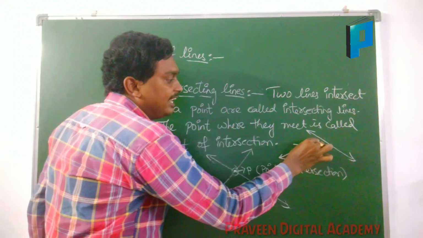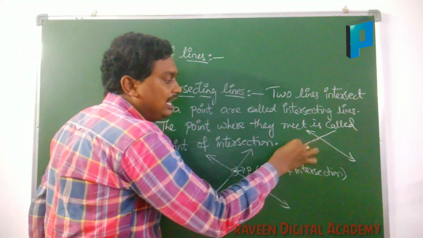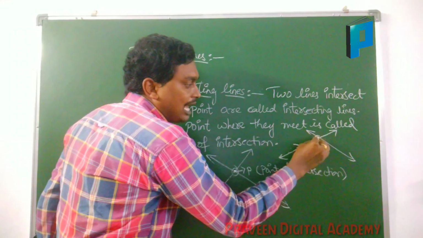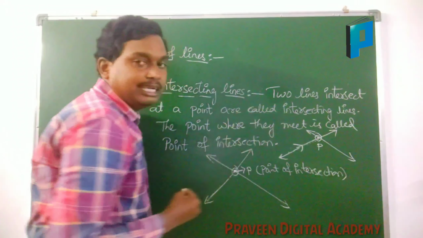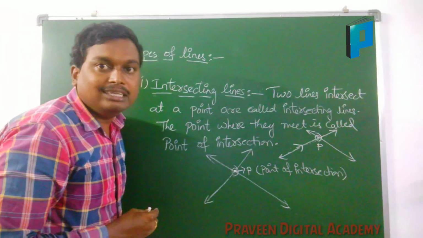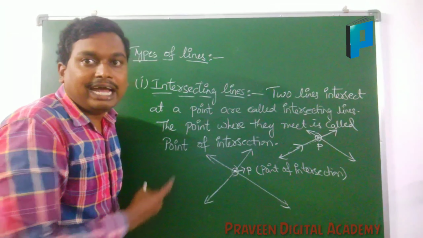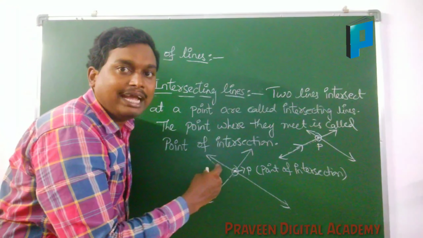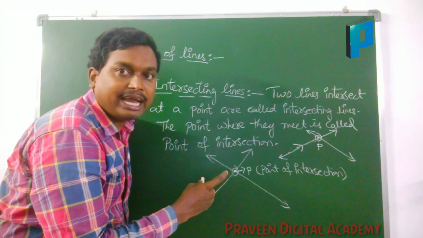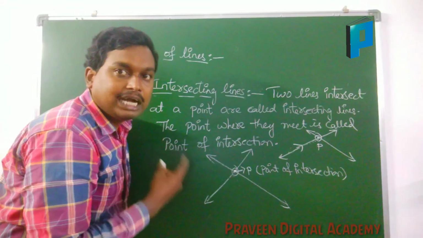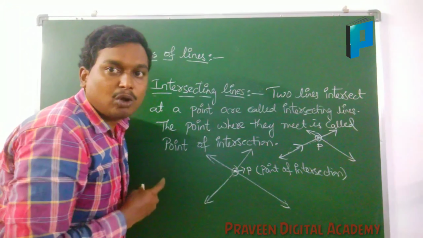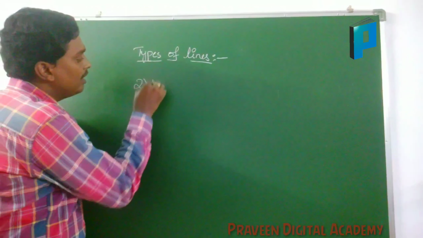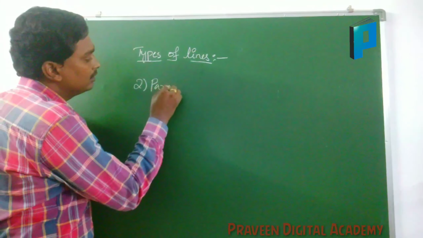These can be extended till here, and while extending, both meet at one point, right? If two lines are extended infinitely and they meet, those kinds of lines are also called intersecting lines.